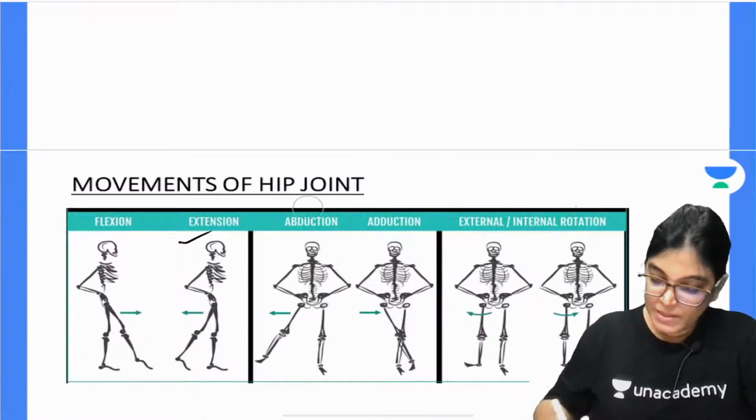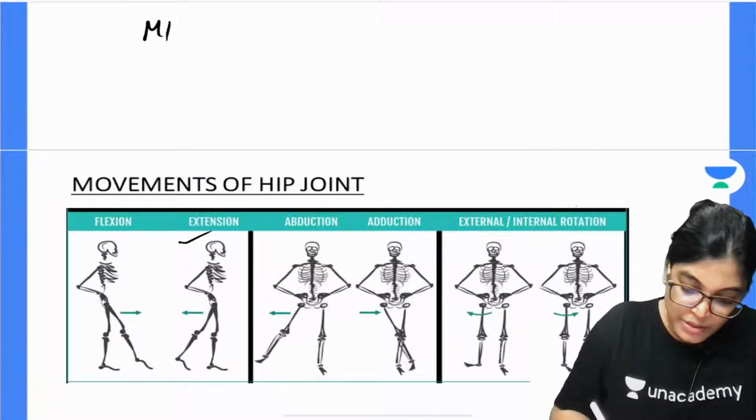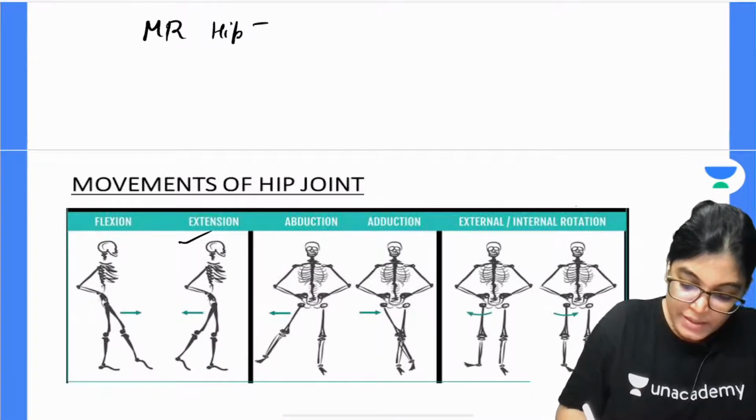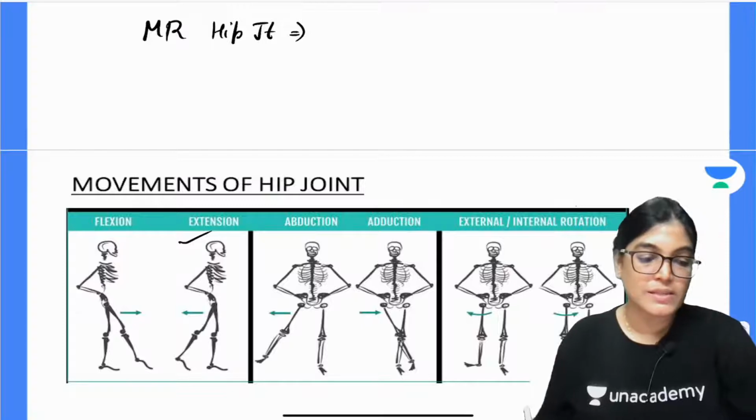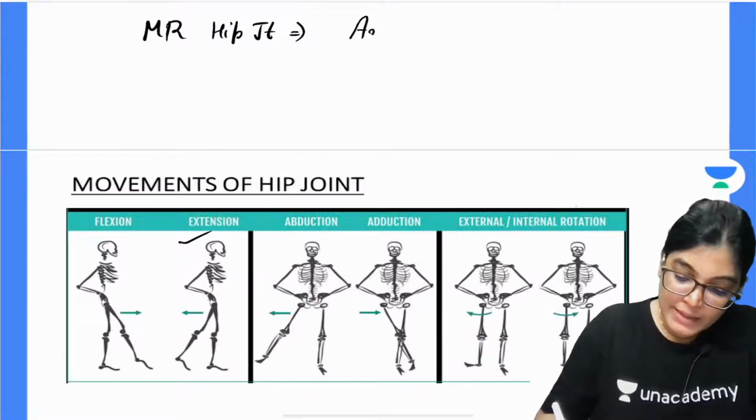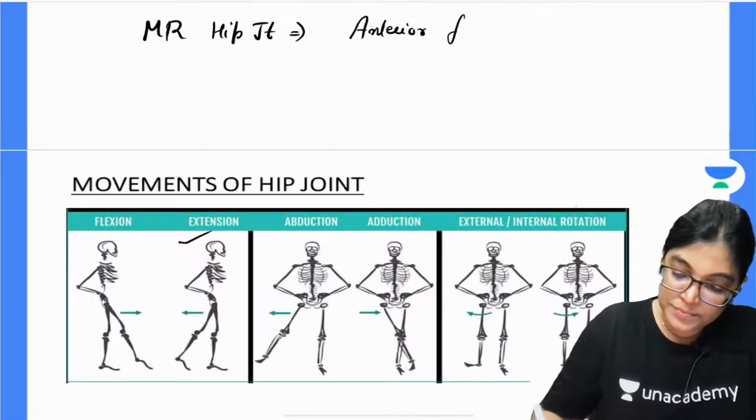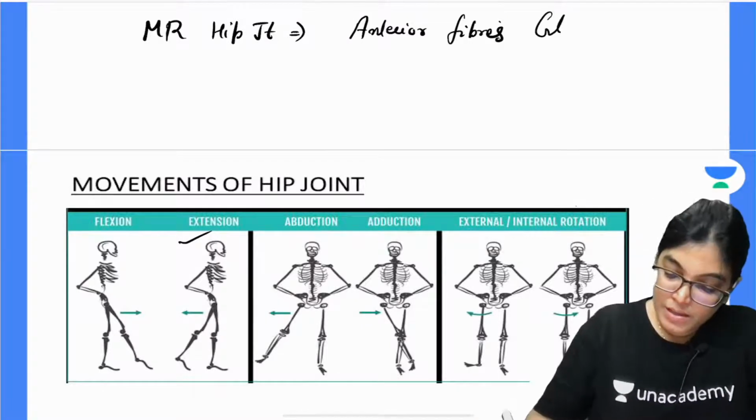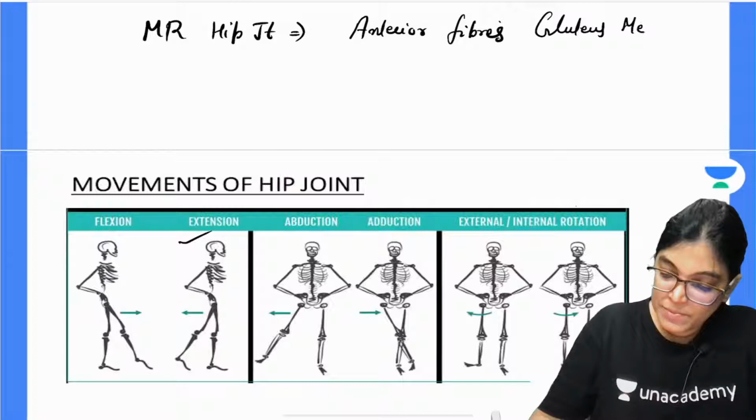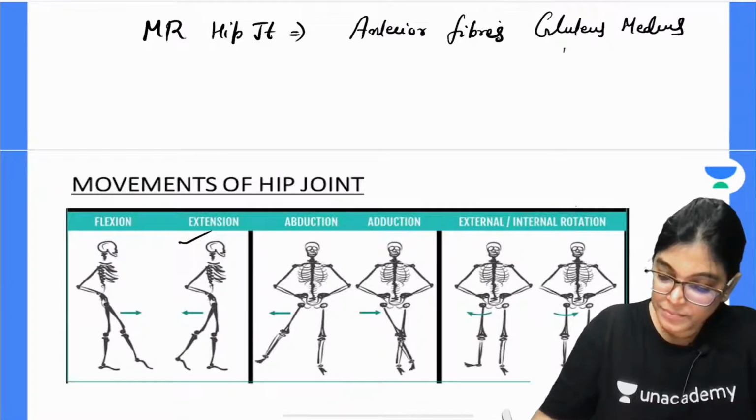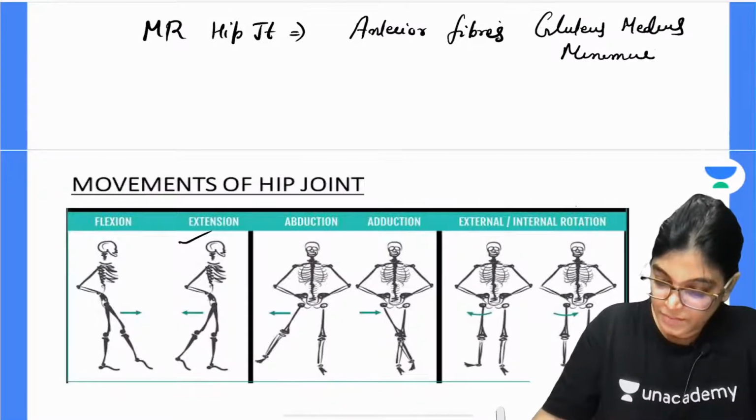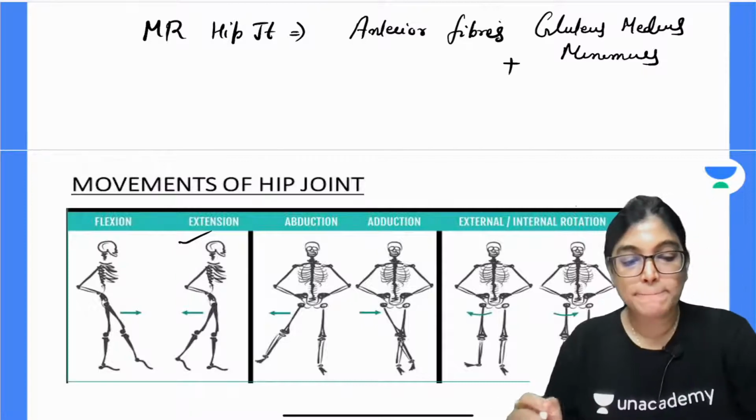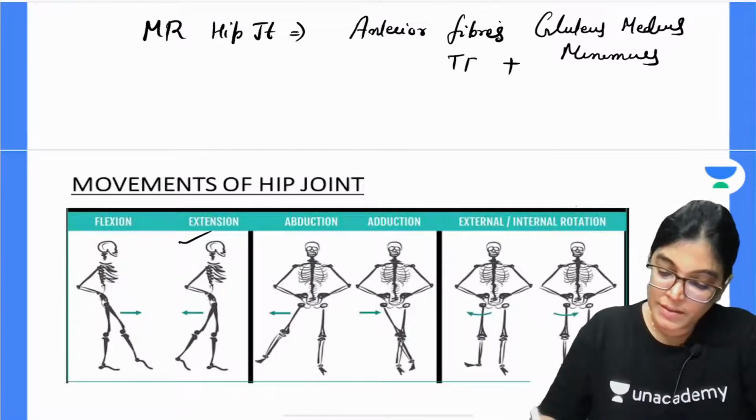So let's talk about medial and lateral rotator muscles. Medial rotation of the hip joint is done basically by which muscles? The anterior fibers of gluteus medius and minimus muscle, along with tensor fascia lata.